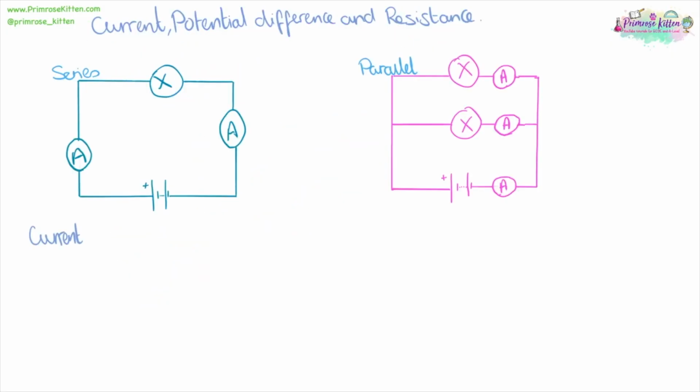We can think of current as electrons moving around a circuit. And in a series circuit, they all move in the same way, through the same path. So wherever we look in a series circuit, the current is going to be the same. However, in a parallel circuit, the current that comes out of the battery all passes the first ammeter, moves down here, and then when it gets to this point, it has two choices of where to go. It can go this way past this ammeter, or down here and this way past this ammeter. So the current gets split.